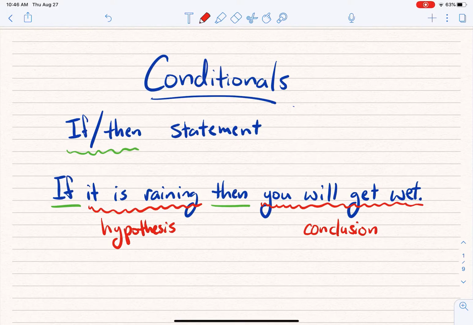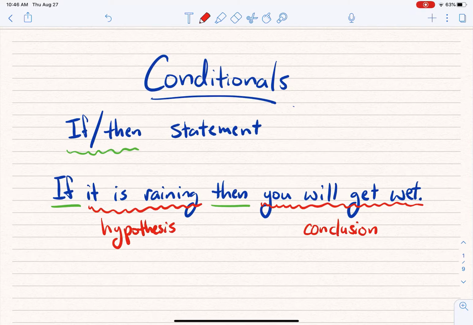The conclusion is you will get wet. The conclusion doesn't have the then in it. The hypothesis doesn't include the if, and the conclusion does not include the then. So it's always if, hypothesis, then conclusion. When I say if it is raining, then you will get wet, the hypothesis is it is raining. The conclusion is you will get wet. All right, so this is really simple. But from here on out, if you read a conditional, you should be able to identify what the hypothesis is and what the conclusion is. And remember that the hypothesis is just that condition that needs to be fulfilled for the whole statement to be true, or for the conclusion to happen.